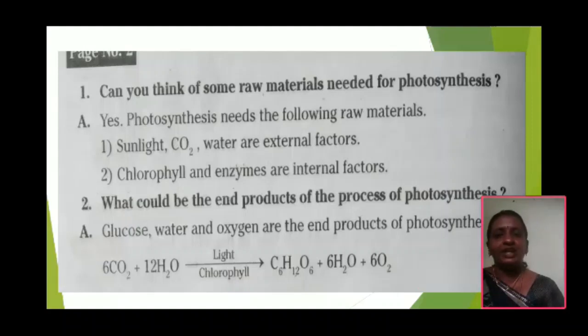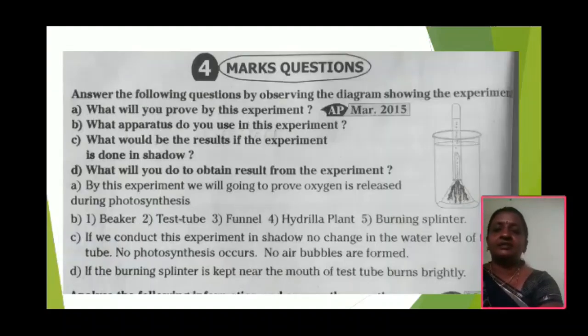End products of the process of photosynthesis. See these equations: 6CO2 plus 12H2O in the presence of light and chlorophyll gives C6H12O6 plus 6H2O plus 6O2. These are the end products of the photosynthesis.